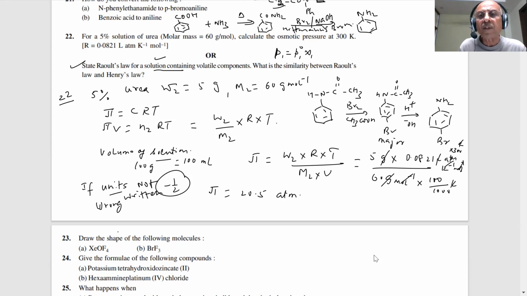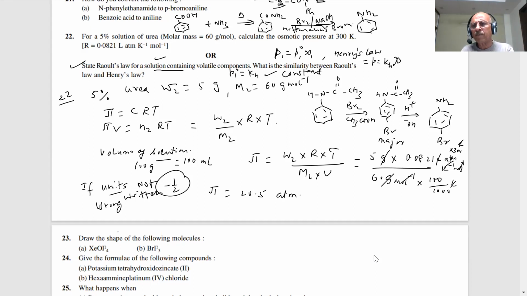And what is the similarity between Raoult's law and Henry's law? What is the formula for Henry's law, student? P is equal to kH into chi. So what is the relationship? If P naught 1 becomes equal to kH, then both become constant, and Raoult's law becomes a special case of Henry's law.